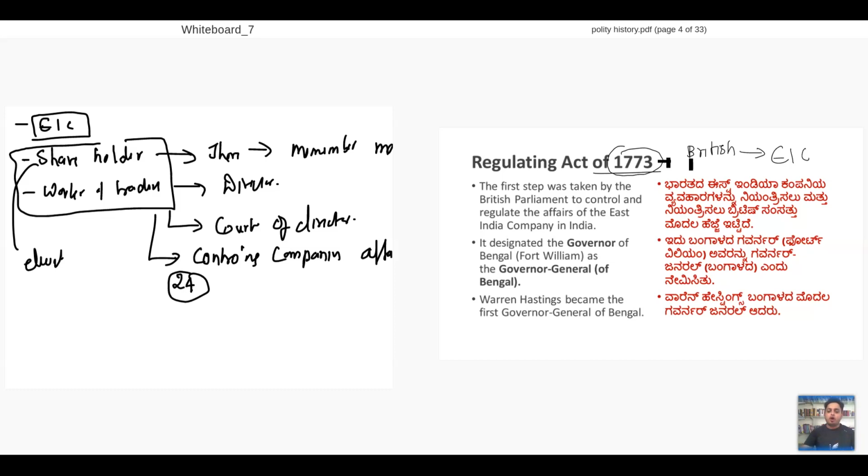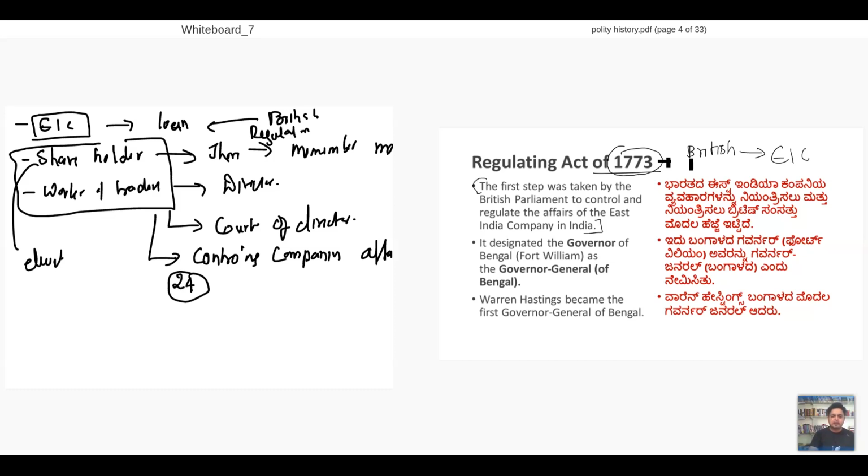Okay. Now these people will go for a loan. So the British government will tell them, because you have come for a loan, you need to take a few regulations from me. What are those regulations? I will tell you in the Regulating Act. That's what the British says. In the Regulating Act, what does it say? It was the first step taken by British Parliament to control and regulate the affairs of East India Company.